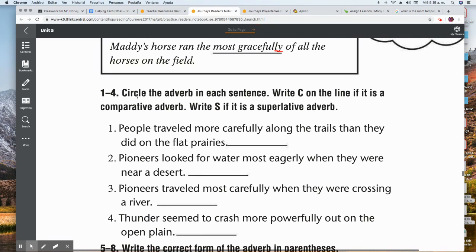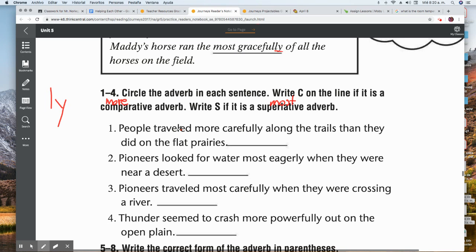1 through 4, circle the adverb in each sentence. Write C on the line if it's a comparative adverb, write S if it's a superlative adverb. Okay, so remember that a comparative adverb needs to start with more. Okay, let me write it right here. More before the adverb, and the superlative starts with most. Okay, and remember that all of the adverbs in this exercise, their ending is ly. Okay, so these are some clues that we can use to find which words we need to circle.